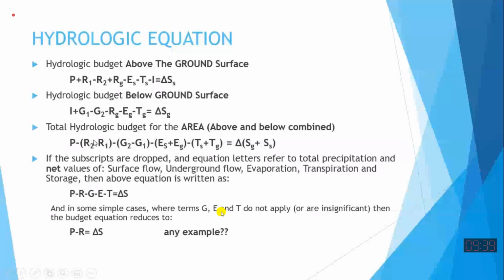अगर मैं इसको नाम देना चाहूँ तो क्या होगा? This is the net surface runoff going out of the system. If I say R2 minus R1, this is the net surface runoff going out of the system. So if R2 is more and R1 is less, this value will be positive. Got it? So it means I am giving positive sign to the higher quantity of water going out. So it means this is a kind of outflow. So that's why this negative sign is coming over here.